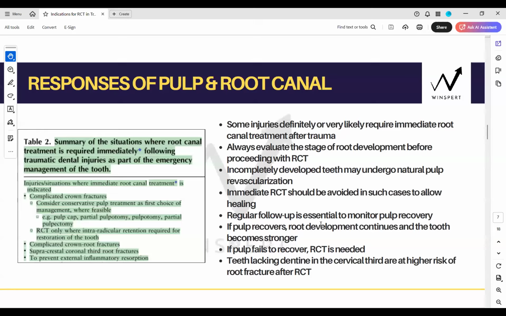And immediate RCTs should be avoided in some cases, and we will talk about that also. I'll give you the table. So which cases do not require immediate RCT? So every other injury other than table 2 and table 3 will require regular follow-up, monitoring, and check for the recovery. Now, what are the signs that you will be observing when you follow up? I'm going to be talking about them.